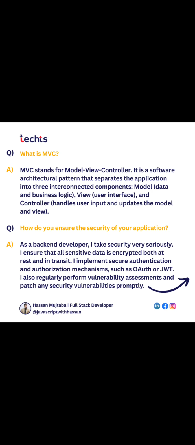After that, how do you ensure the security of your application? You have to explain how you can provide more security to your application, like we are using OAuth and JWT. The JWT token is very commonly used in PHP and Node.js. In Node.js it's very common, and in PHP Laravel it's also used. JWT stands for JSON Web Token. And another high-security thing is OAuth, which is also very interesting and provides security for your application. Okay, so you can read the answer here.